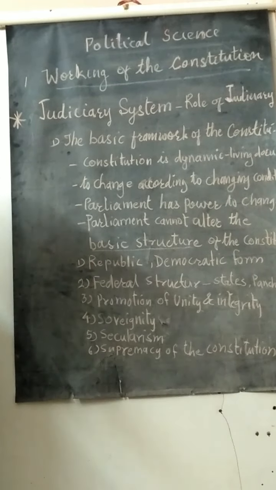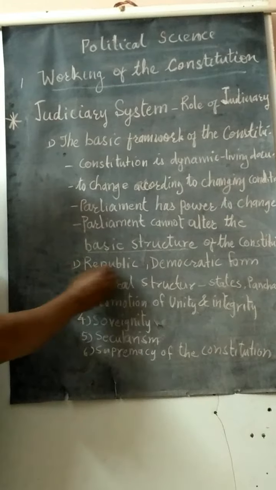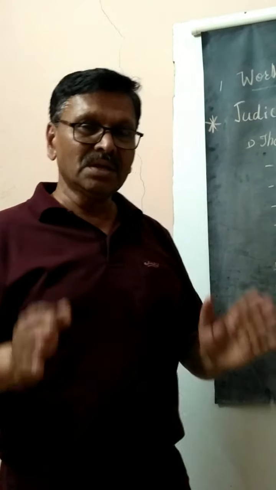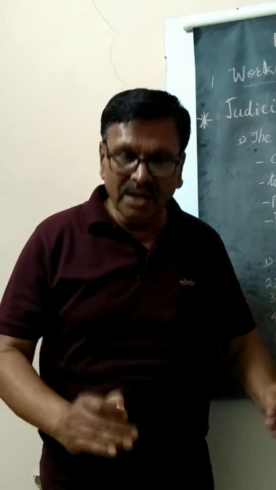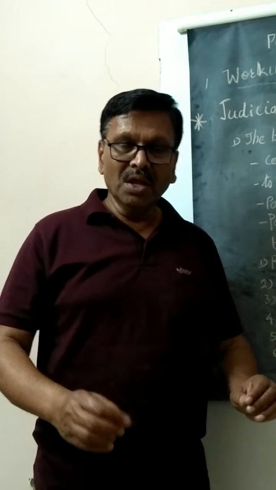So let us see the basic structure of the Constitution. Number one, republic. Our country is a republic. Republic means that the people of India elect their representatives.